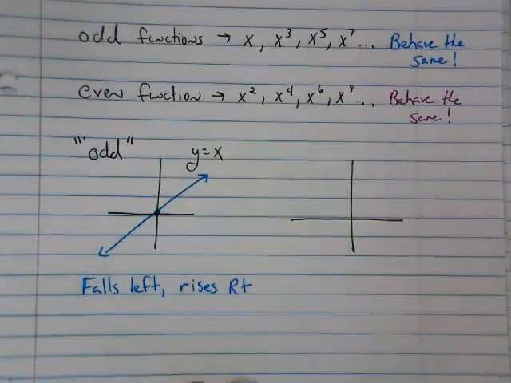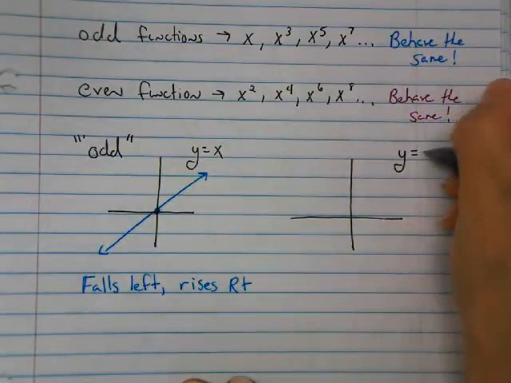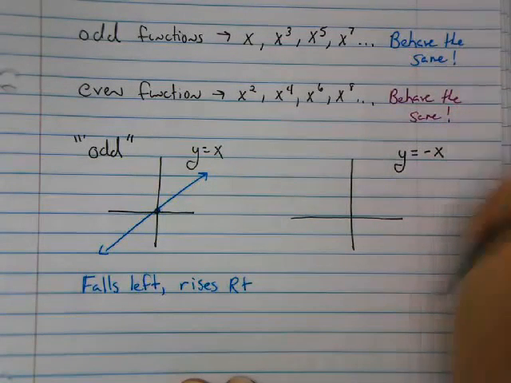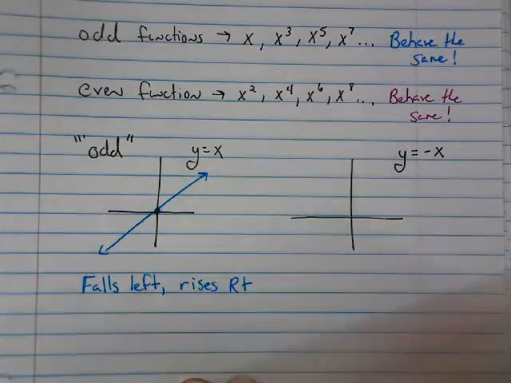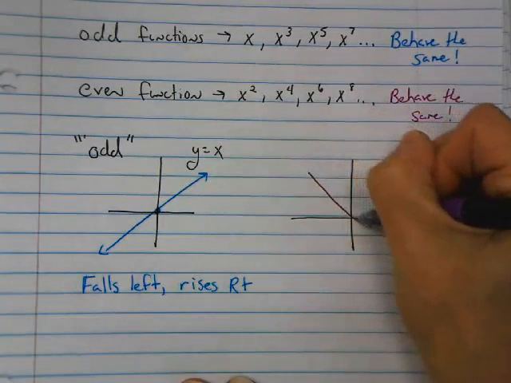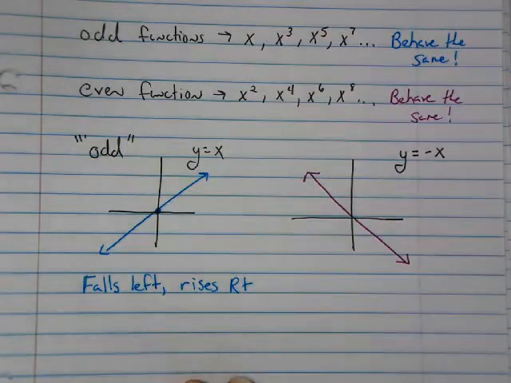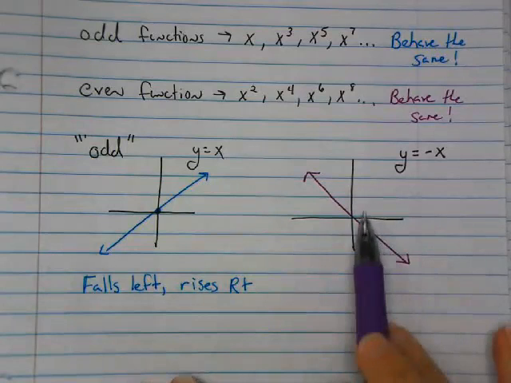Now consider his counterpart. If I were to ask you to graph y is equal to negative x, it's the same line but with a negative slope. So it looks something like this. Again, focus on his end behaviors.